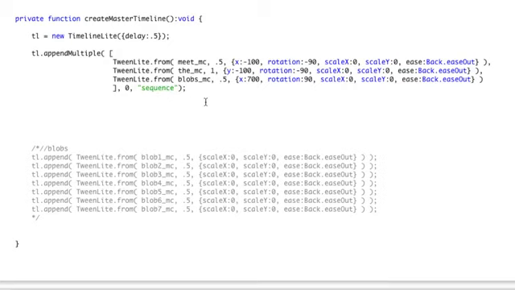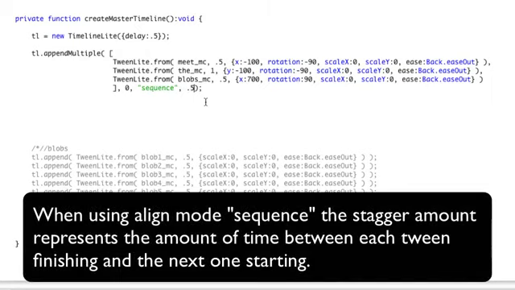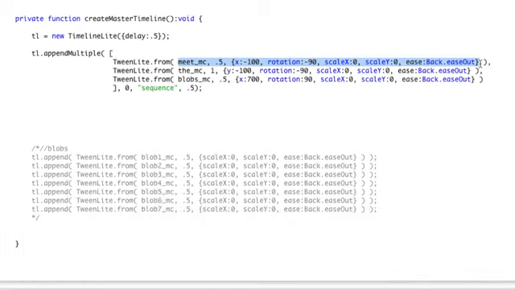With the sequence, I can also add a stagger parameter. If I say 0.5, this number represents the amount of time between each tween finishing and the next one starting. So now tween 1 will play all the way through, and then there will be a 0.5 second delay pause before tween 2 starts. It will play all the way through, 0.5 second delay, and then tween 3 will play.